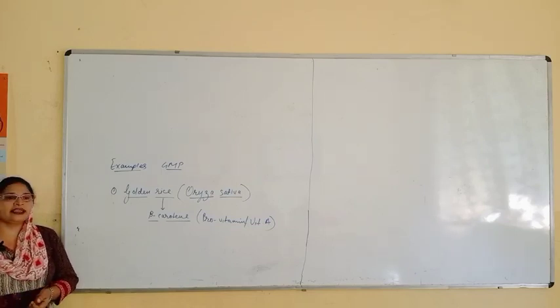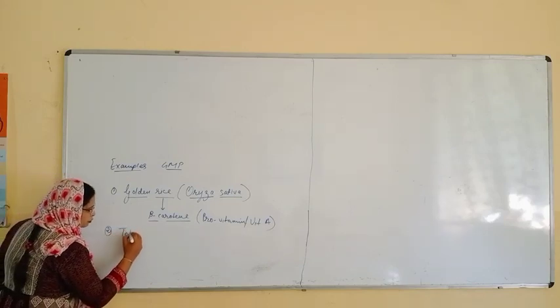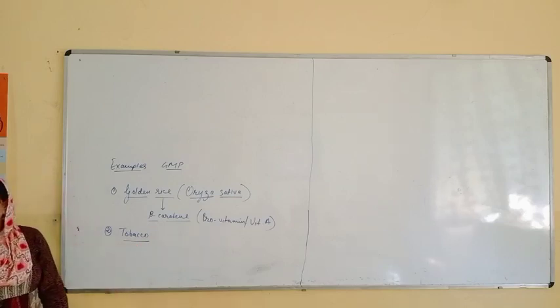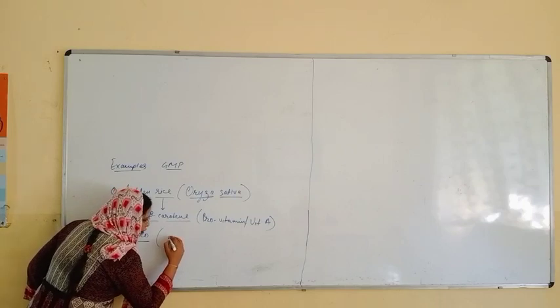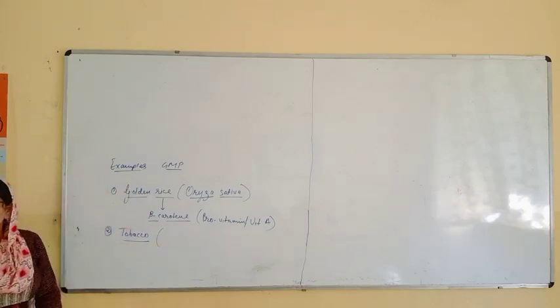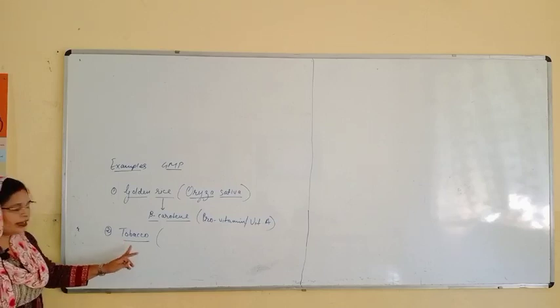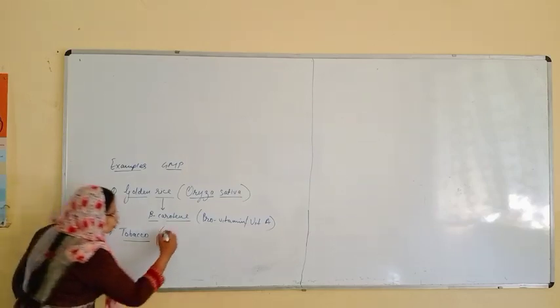Okay. Now one interesting thing I want to tell you, that is tobacco. So what is the botanical name of tobacco? As you know that Solanaceae is the family. In case of tobacco, it's Nicotiana tabacum.